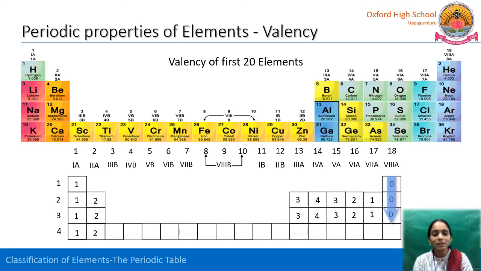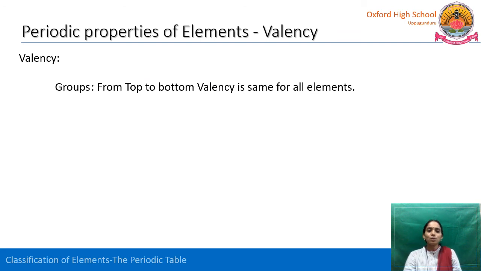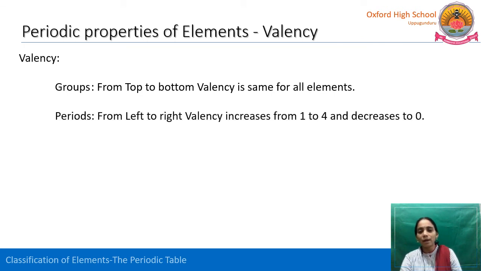So we have seen that the valence is following a trend. We can say that the group number is equal to its valence. So in groups from top to bottom, the valence is the same, there is no change at all. But across the period from left to right, we can see that the valence is increasing up to 4, but again it is decreasing to 0. This is the trend followed in groups and periods.